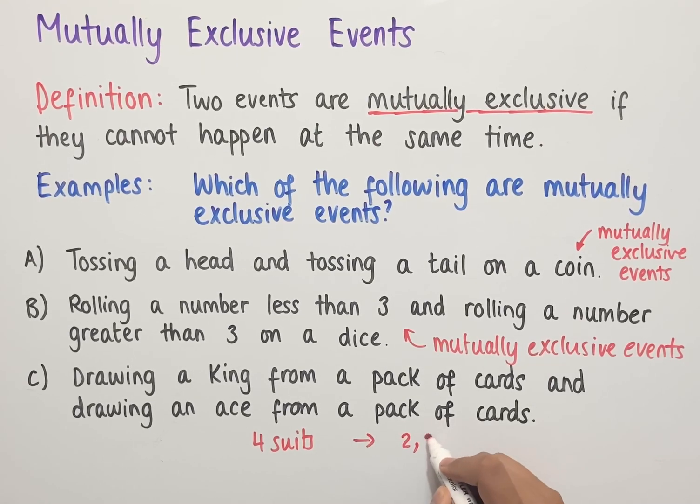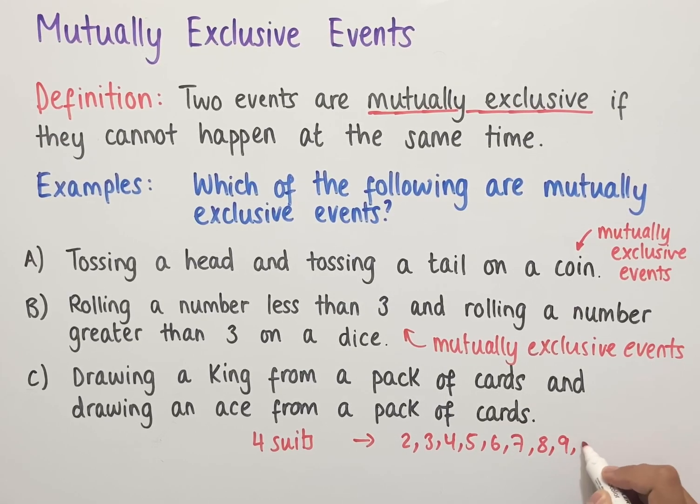So we have 2, 3, 4, 5, 6, 7, 8, 9, 10. And then after 10, we also have a jack, a queen, a king, and an ace. And so in each suit, there are 13 cards in total. And so therefore, in a pack of cards, there are 4 times 13, which equals 52 cards in total.